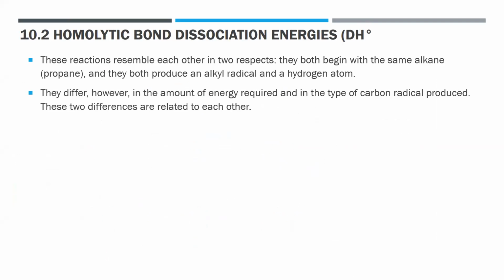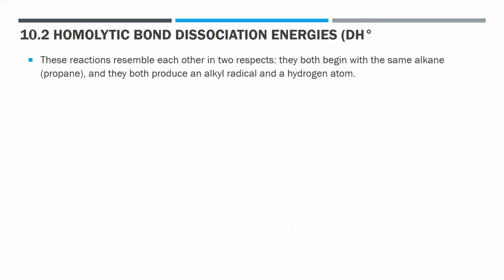For the homolytic bond dissociation energies, we can use the table. The reactions resemble each other in two respects. They both begin with the same alkane, propane, and they both produce an alkyl radical and a hydrogen atom.